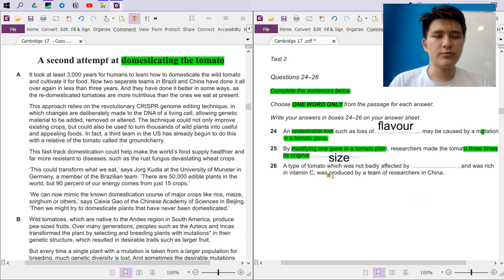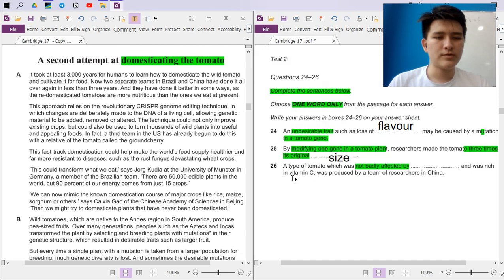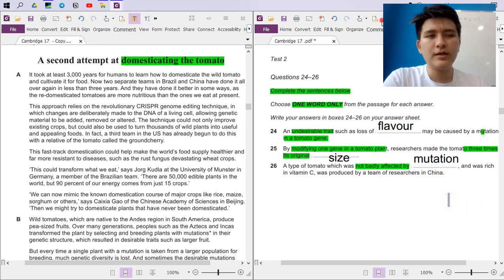A type of tomato which was not badly affected by something, not badly affected by pests, let's just say, or what else? And was rich in vitamin C, was produced by a team of researchers. By, I don't know, if it's a research, then that's probably mutation, right? Again, these are not 100% correct, and they may not even be 50% correct. They're just here to help identify exactly what kind of word may fit here. But again, that's not to say that these are by any means correct.